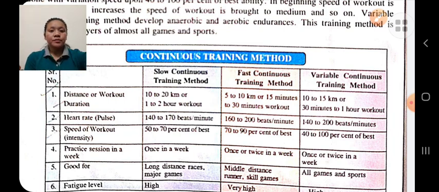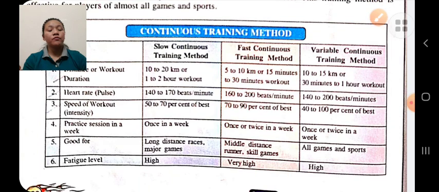Slow continuous training we should practice once in a week because we do the activity for a long period of time. Fast continuous training, we should do approx twice in a week, and variable continuous we should perform once or twice in a week. Slow continuous training method is good for long distance running, fast continuous training methods is good for middle distance running, and variable continuous training method is good for almost all games and sports.